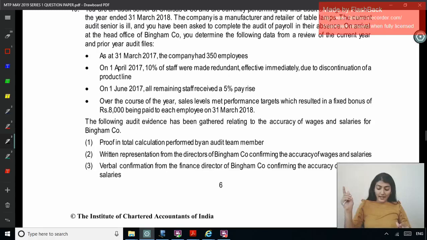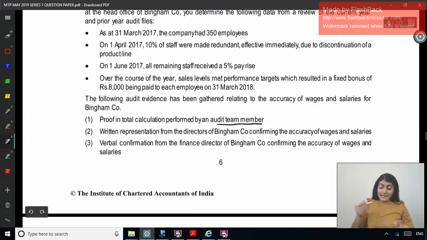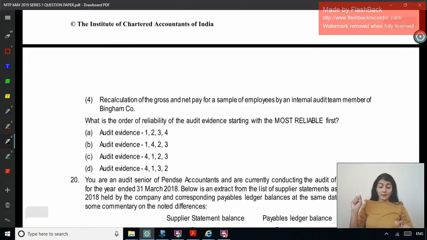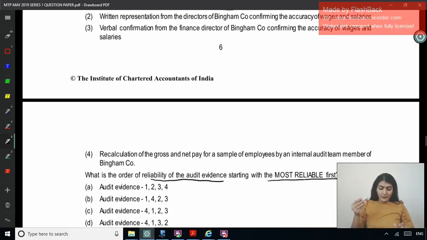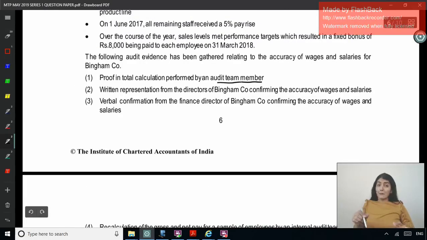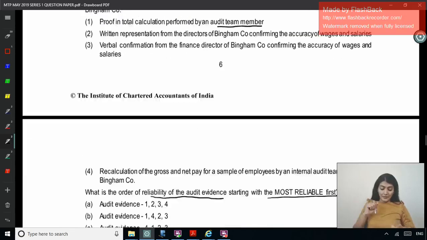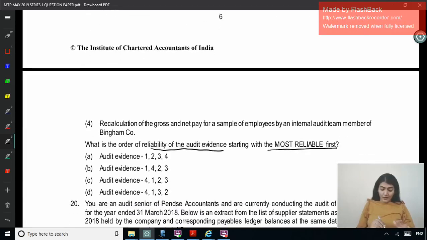Proof and total calculation performed by an audit team member. Written representation from the directors of Bingham confirming the accuracy of wages and salary. Verbal confirmation from the finance director of Bingham confirming the accuracy of wages and salary. Recalculation of the gross and net pay for a sample of employees by an internal audit team member of Bingham. What is the order of the reliability of the evidence, starting with the most reliable evidence first? Obviously directly done by the auditor, so that is going to be more reliable.